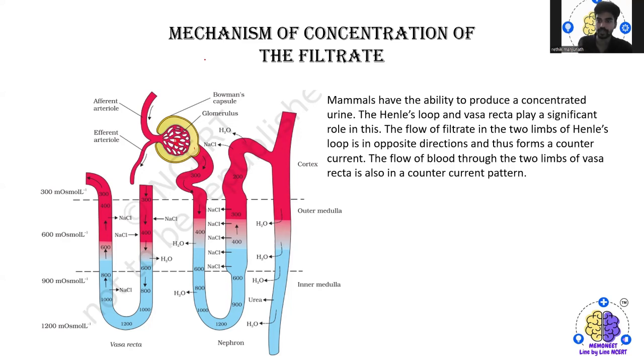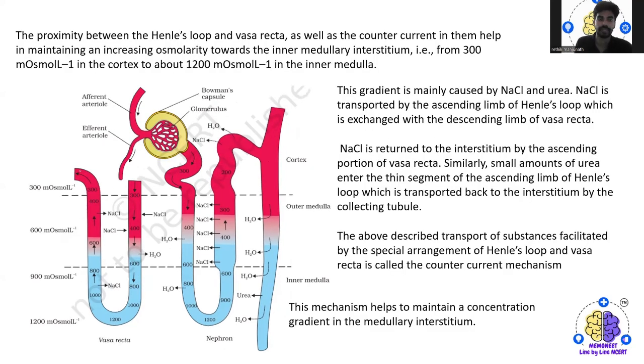The flow of blood through the two limbs of the vasa recta is also in a counter current pattern. Basically, what happens here is the proximity between the loop of Henle and the vasa recta, as well as the counter current in them.